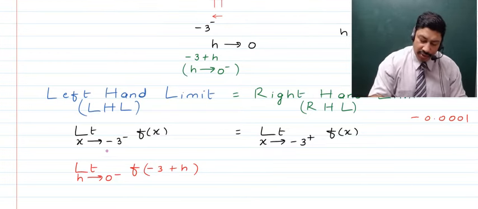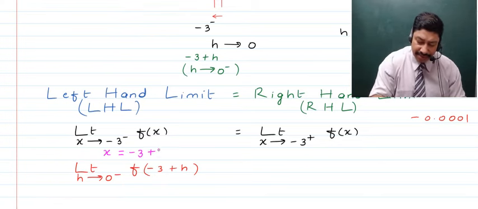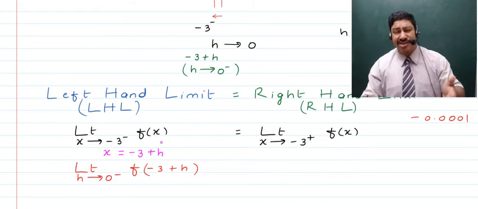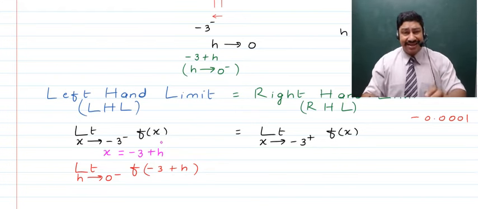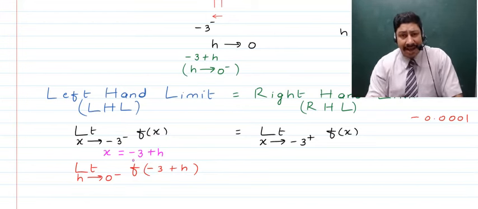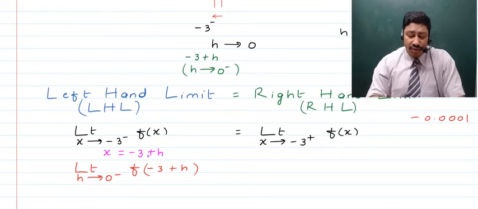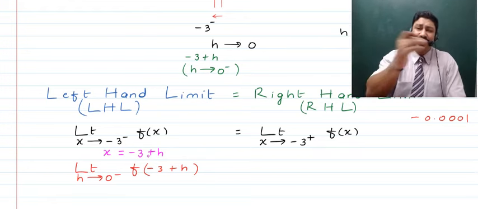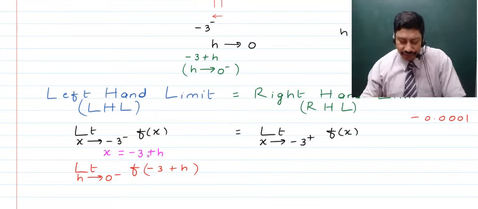So if you talk about the value of x here, it has changed now in terms of h as minus 3 plus h. You can't just add h to any number. You've got to add it so that the value of x reaches that place. So thus you have the value of x to be minus 3 plus h. Now you know that this is a point which is very close to minus 3, and then we will talk about the value of h to be 0 minus. Then you will understand that it is on the left hand side of minus 3, right?